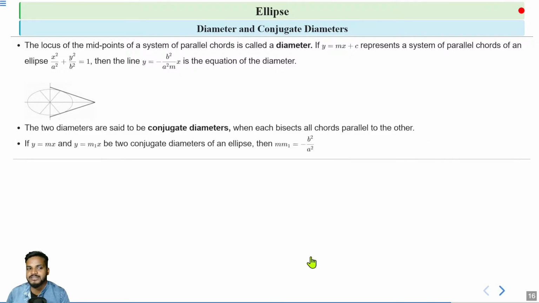If y equal to mx and y equal to m1x are two conjugate diameters of an ellipse, then they satisfy the condition that the product of the slopes, m into m1, is equal to minus b square by a square. So if the equations of the two conjugate diameters are y equal to mx and y equal to m1x, then when we multiply the slopes m into m1, we get minus b square by a square.